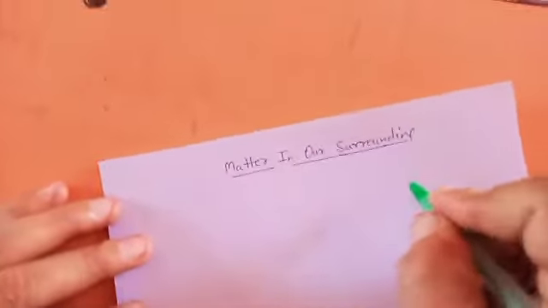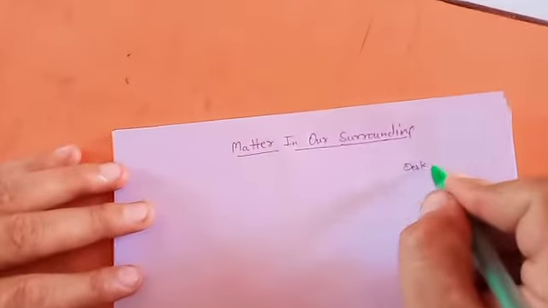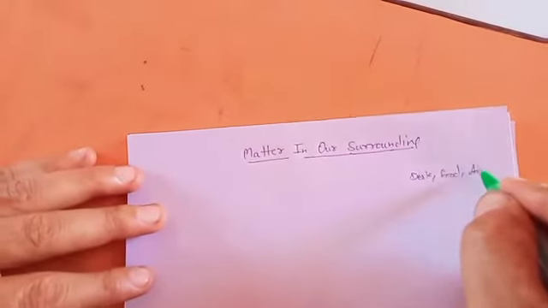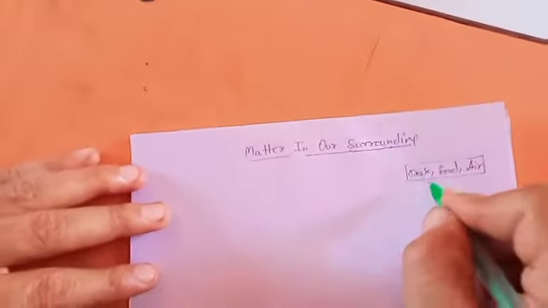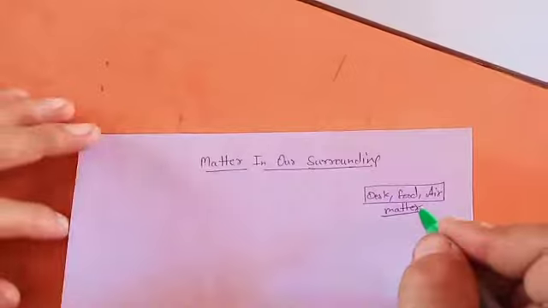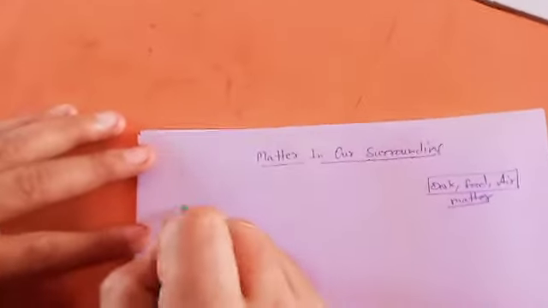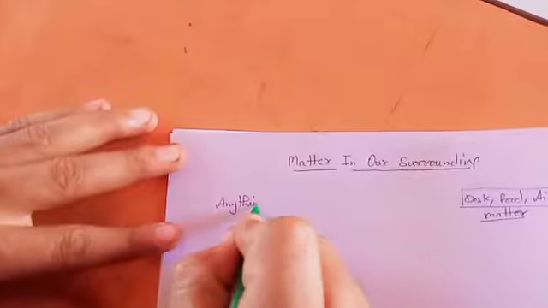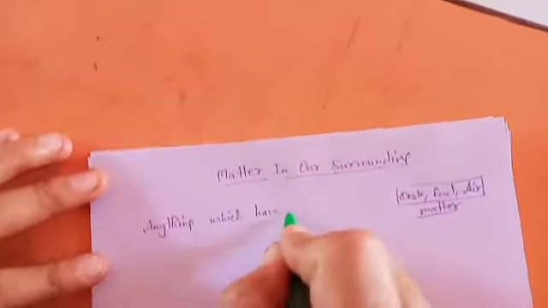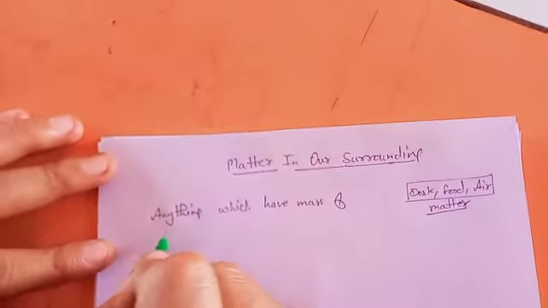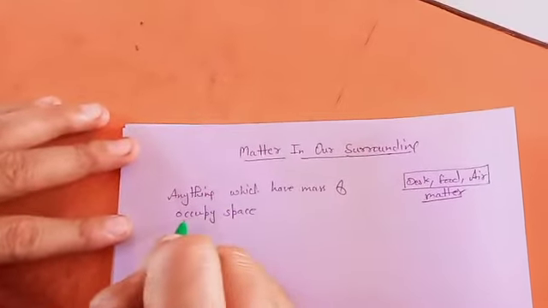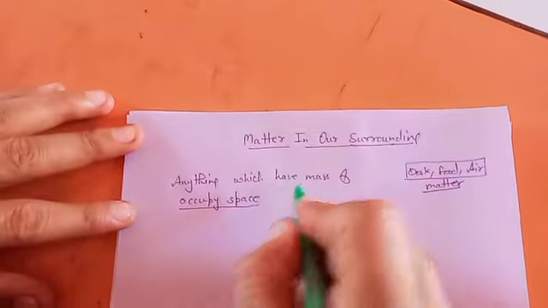Like we see a desk, or what food items you are eating, the air you are breathing. These all things are what? Matter. These are known as matter. Or simply you can define matter as anything in nature which has mass and occupies space. These two properties: occupy space and mass.